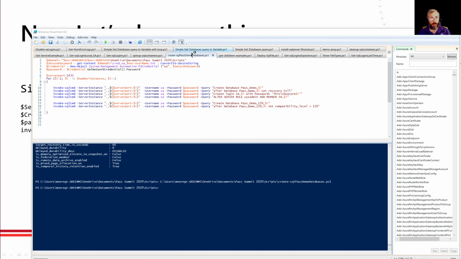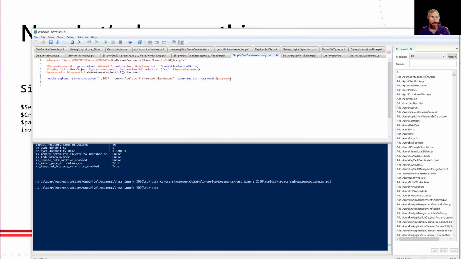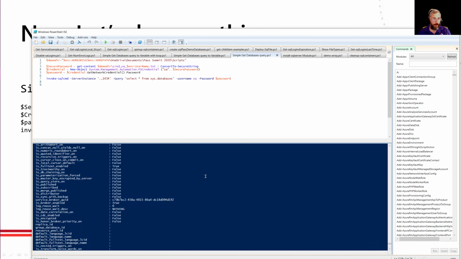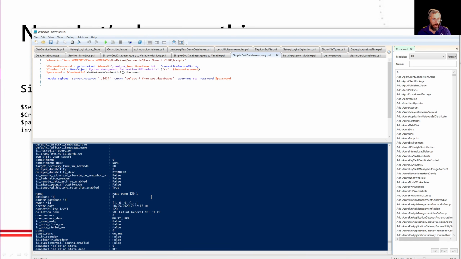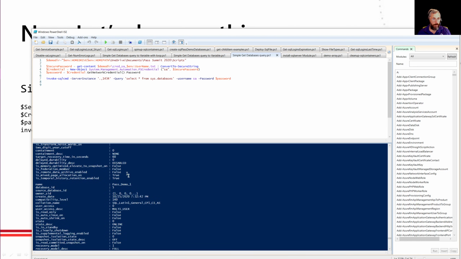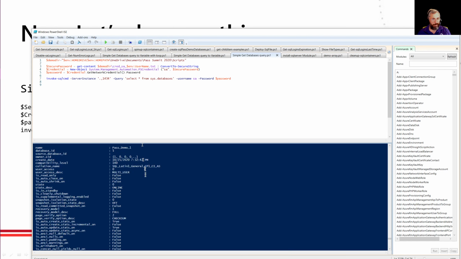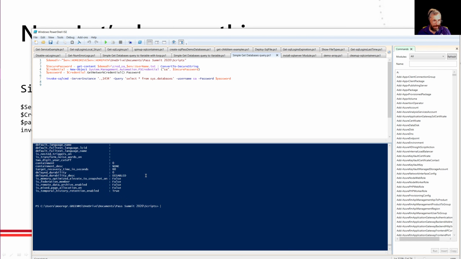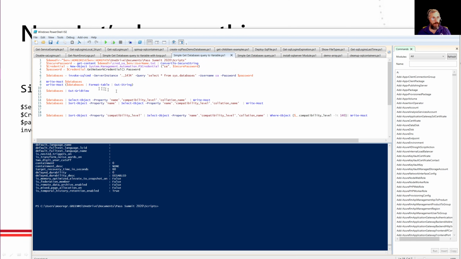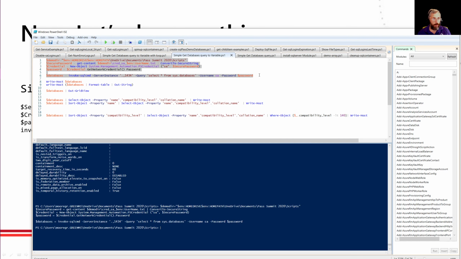So now again, if we look at our simple database one, we see even more stuff now. We see the database we created, DBID 6, DBID 5, but that's kind of messy. I don't want to look at that. So again, we're going to get it to a variable, and again, we're dealing with objects. So we'll run this. We store it as a database variable in databases. Let's write that out.